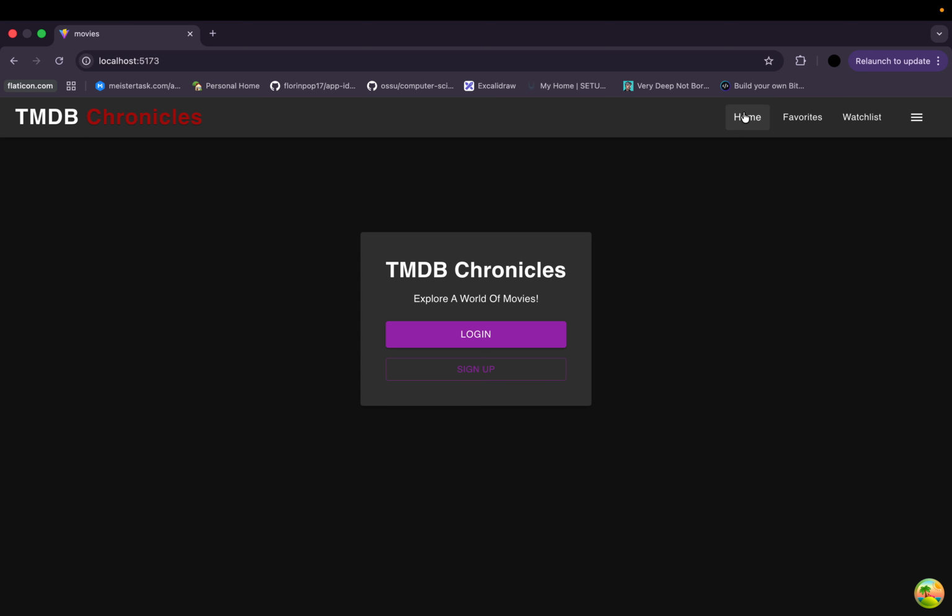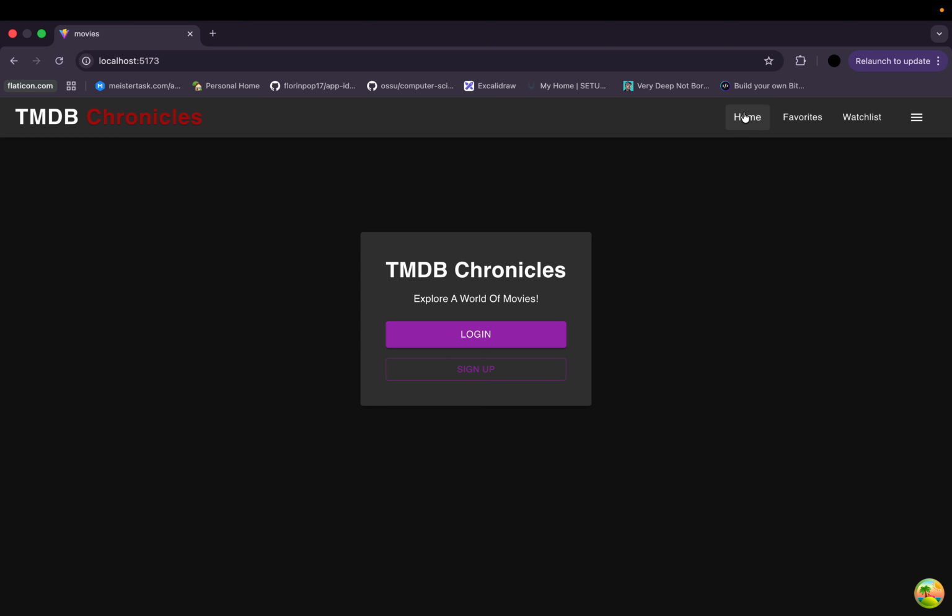All these are protected right now. So I have a user created. I'll just log in as that user. Log in. So I can see I'm back in. I have access again. I can view all the different movies. So the different routes are all protected based on the users. Once you're logged in, you have access to these different routes, whereas a user that's not logged in doesn't have access at all.